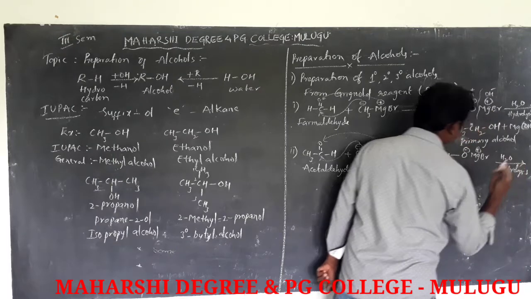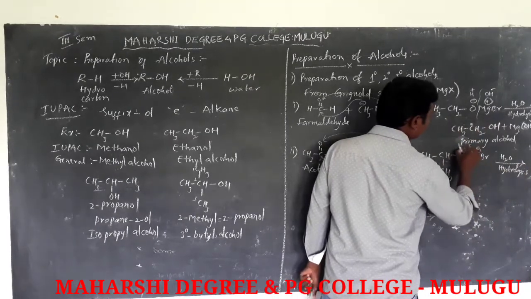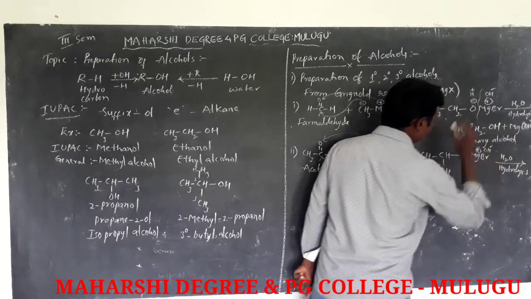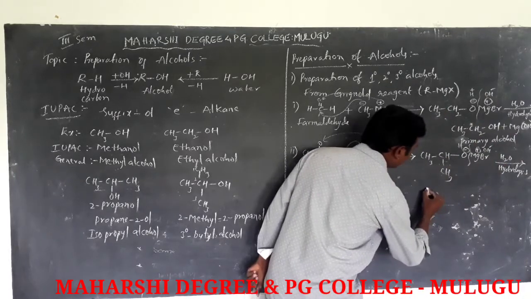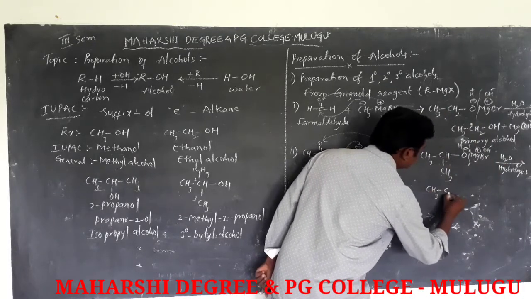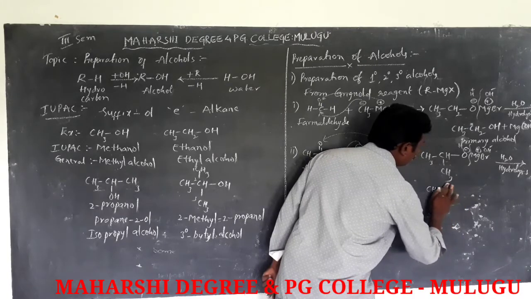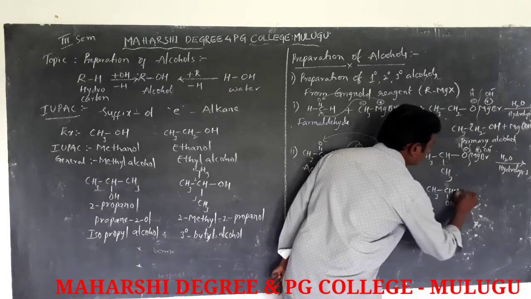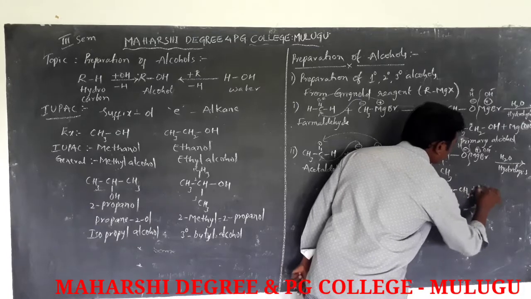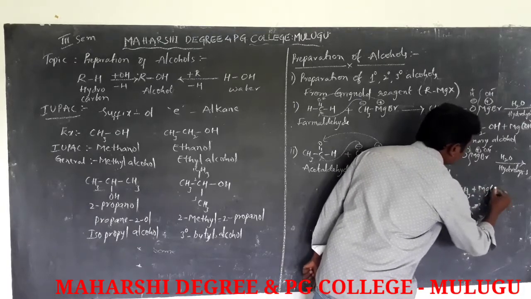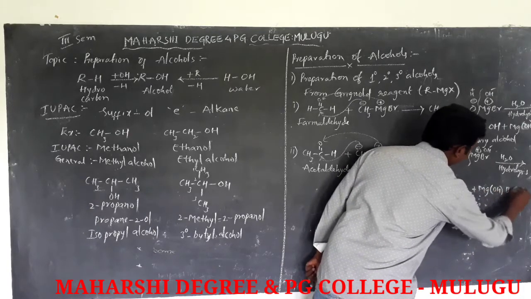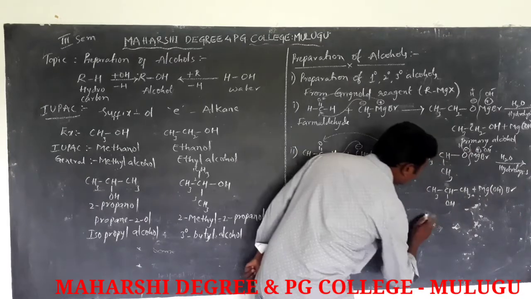Followed by hydrolysis, it gives secondary alcohol, CH3CHOHCH3, and also gives an additional product.